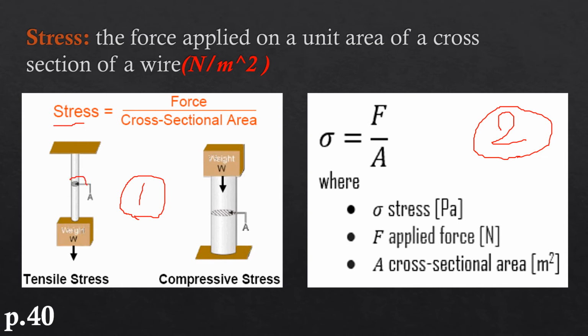If this area is bigger, the stress will be smaller. So we have here force over cross section area. This is the formula of stress, and the unit is N over m squared. Here we have sigma, which is stress, F over A. F is the applied force with the unit N, which is Newton, and A is the cross sectional area, which has the unit m squared.